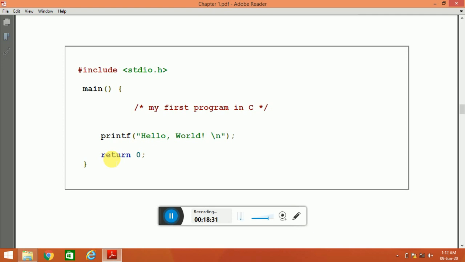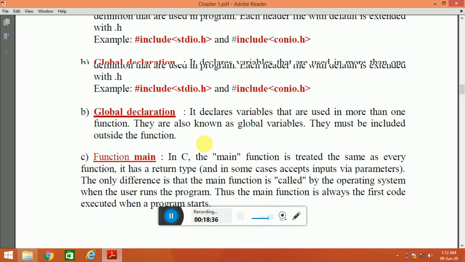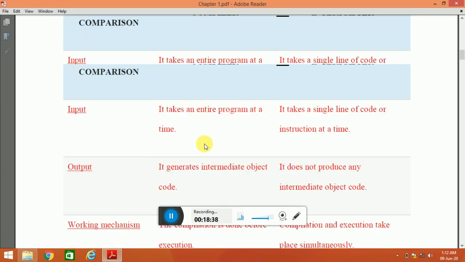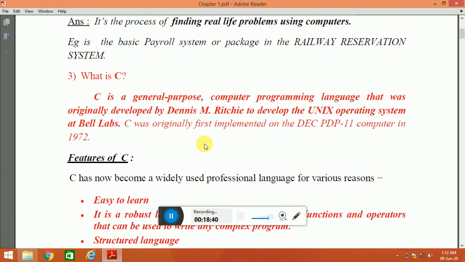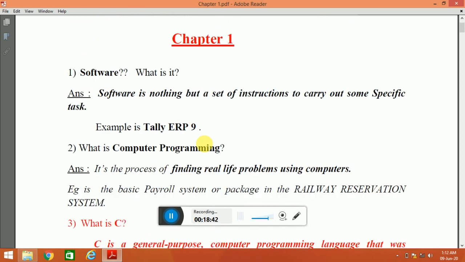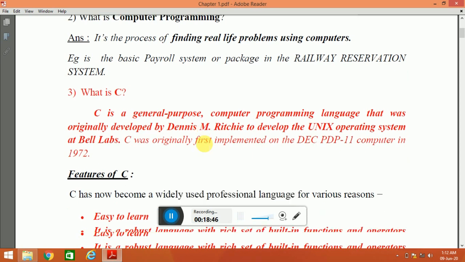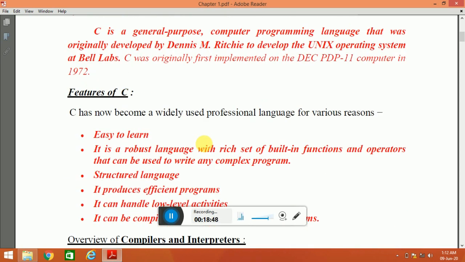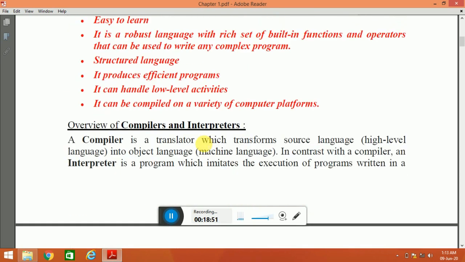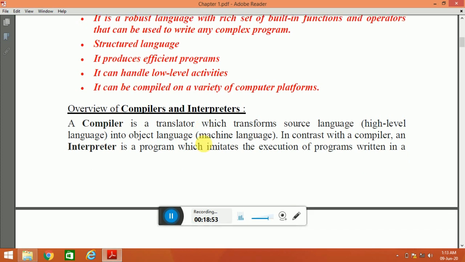So students, I have given you all the notes. You just watch the video nicely, understand the basic things of the C program, and note down these questions. This will be very beneficial for you, because I know what type of questions come in the exam, and before learning the C programming language you need to know all this.